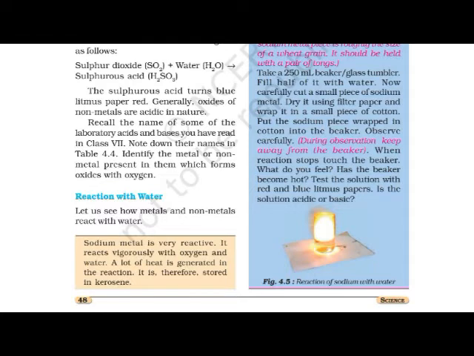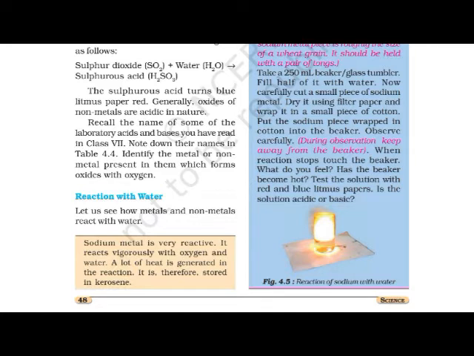No student should take the lead to perform this activity on their own. Teacher guidance is required, and only the teacher should demonstrate it. When school starts, at that time we will see this reaction.